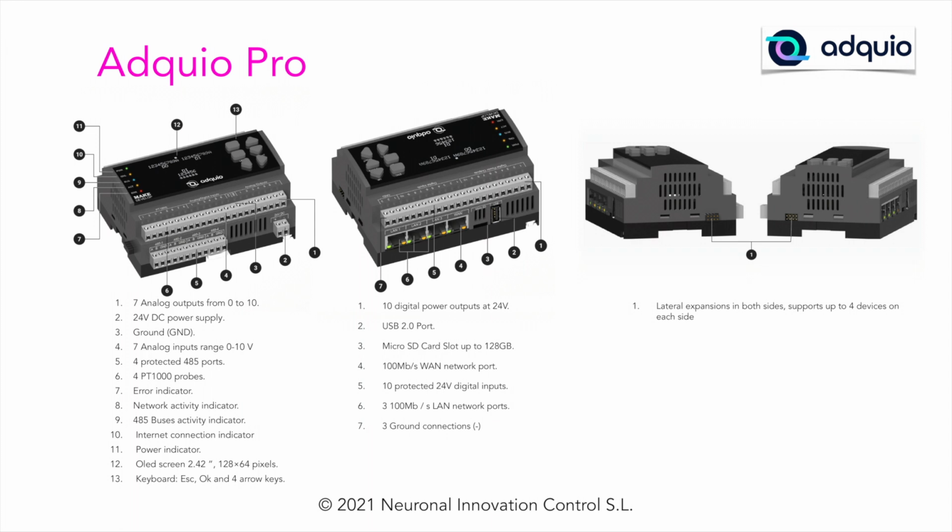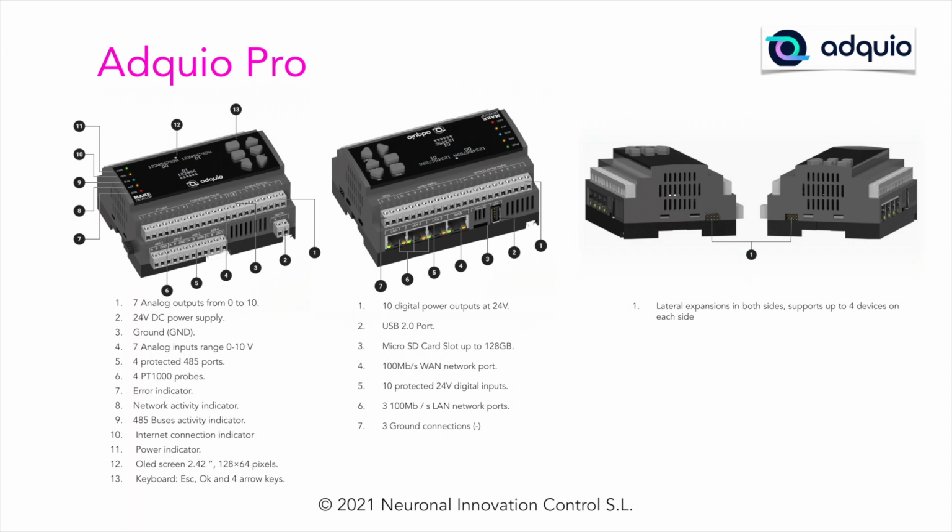Then in position 3 we have a ground connection for the connectors that have analog sides. They all need a reference that they can take from here by proximity. Then we have 7 analog inputs from 0 to 10 volts, or they can also be configured as digital. Logically, they are from 0 to 24 volts. In the lower part we have 4 RS-485 ports protected against power surges and spikes, and later we will see that they support the BACnet MSTP and Modbus RTU protocols. At the top of these ports we have connection for up to 4 2-wire PT-1000 probes.